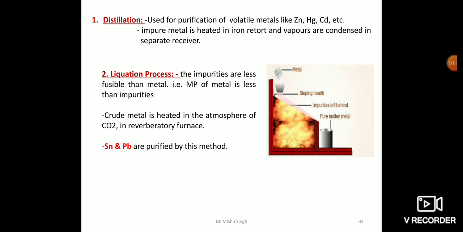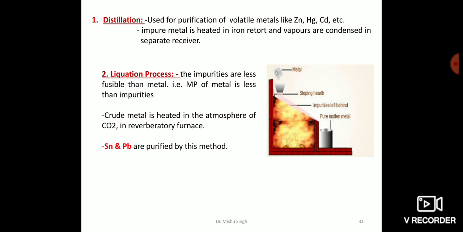This method is employed for purification of volatile metals like zinc, mercury, cadmium, etc. The impure metal is heated in an iron retort and the vapors are condensed in separate receivers. The pure metal distills over, leaving behind the non-volatile impurities, which have higher boiling points, in the retort.